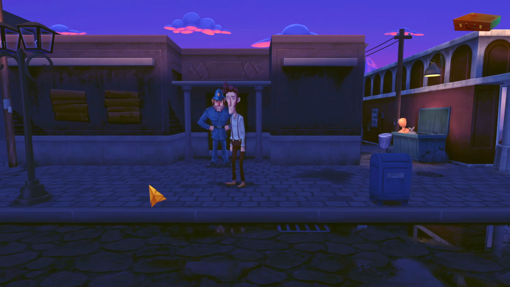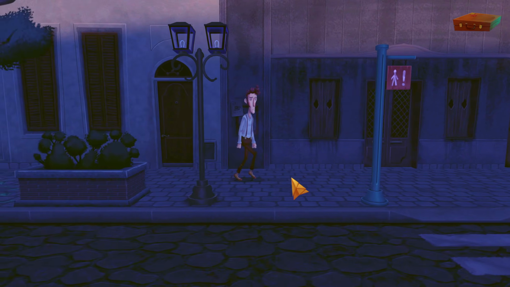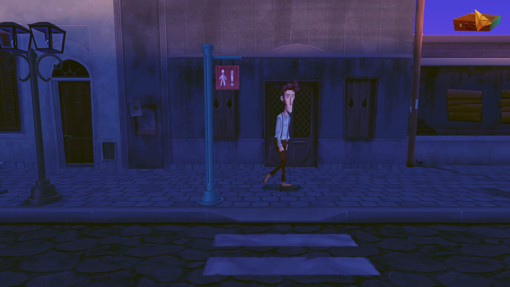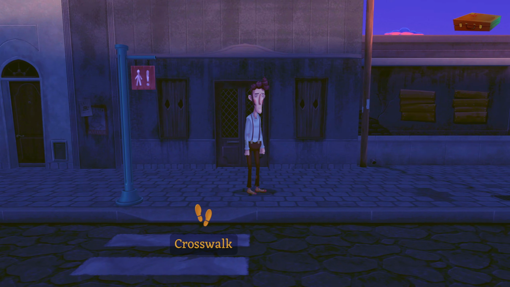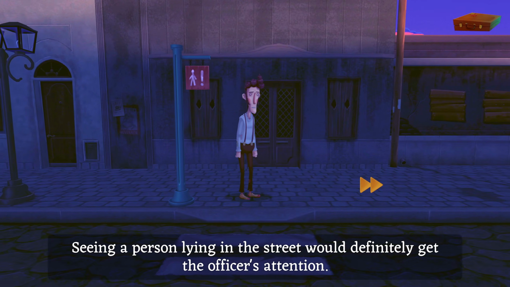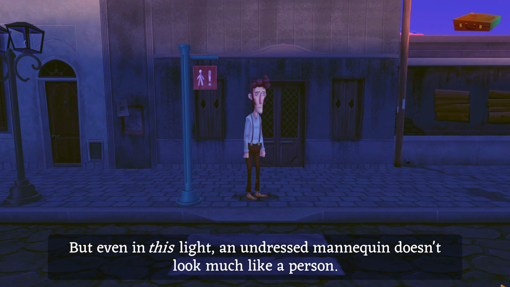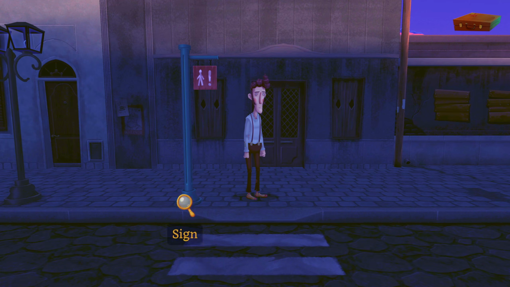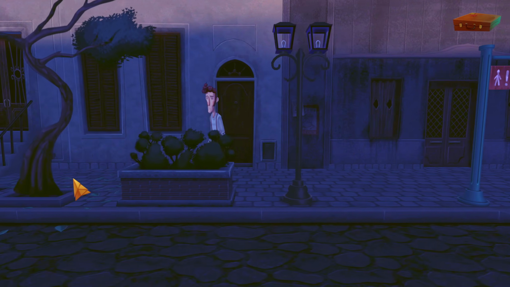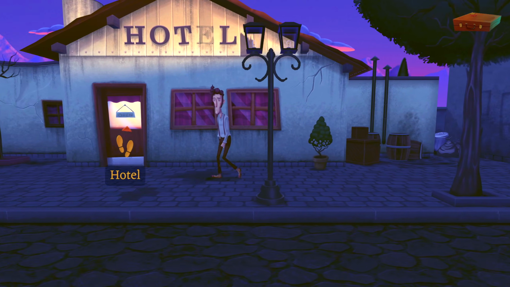I think we need to get a bit creative here. I think the mannequin needs to get used here, right? Hold on. Seeing a person lying in the street would definitely get the officer's attention. Exactly. But even in this light, an undressed mannequin doesn't look much like a person. Which is why we need to dress it up. Which is why we need to gain access to the laundry. So let's go back to the hotel and let's see if we can figure that out. Right?